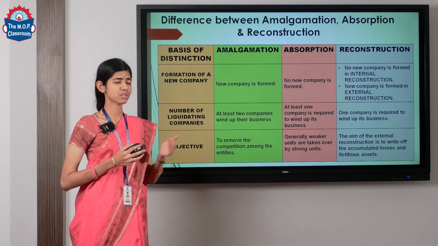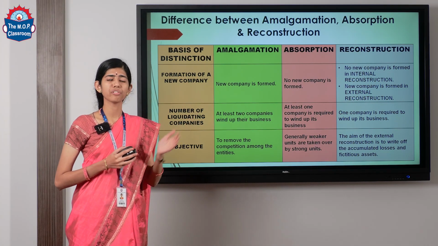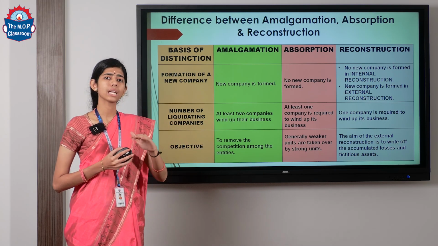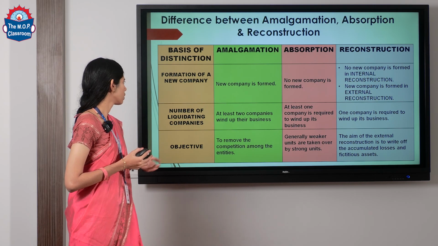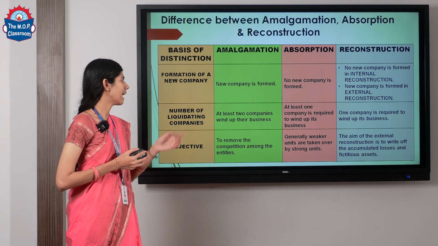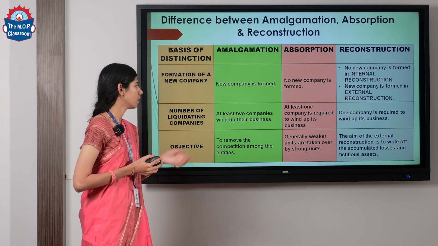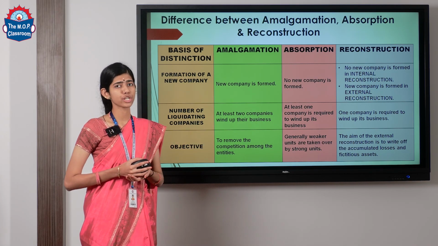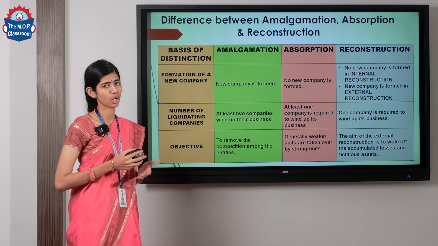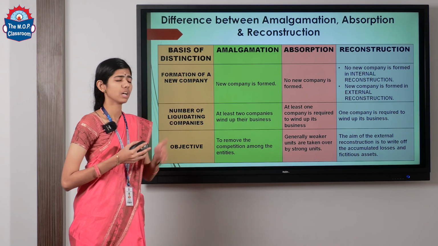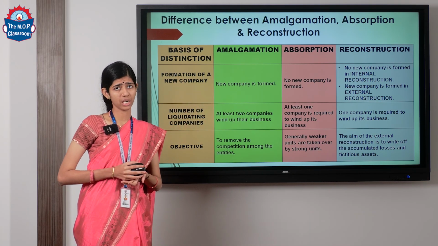Absorption. In the case of absorption, no new company is going to be formed. We saw the example of A Limited and B Limited, where B Limited took over all the assets and liabilities of A Limited. So for the number of liquidating companies, at least one company is required to wind up the business. Generally, weaker units are going to be taken over by the stronger units, and that is the reason for any absorption to happen.